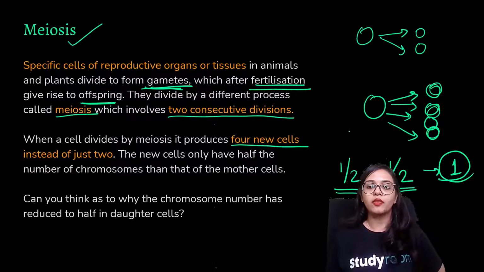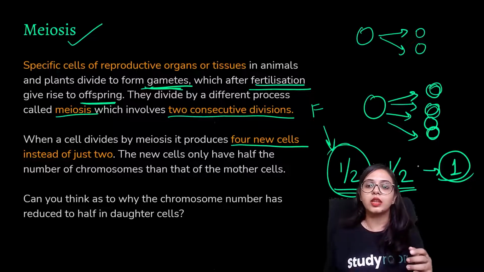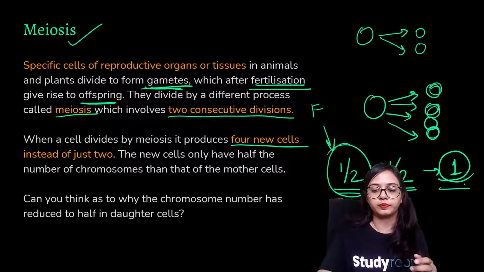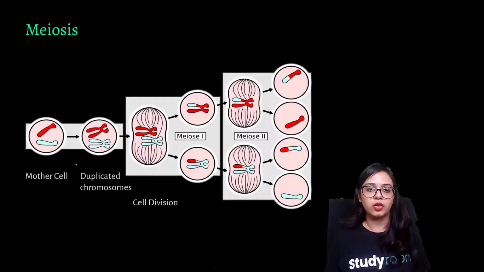All right, one half comes from one gamete, say from one parent, say the father, and the other is coming from the other, say the mother. So when these two halves come together, when these cells are fertilizing, then you get one whole chromosome set. And the process of meiosis can be depicted here. This is the mother cell.